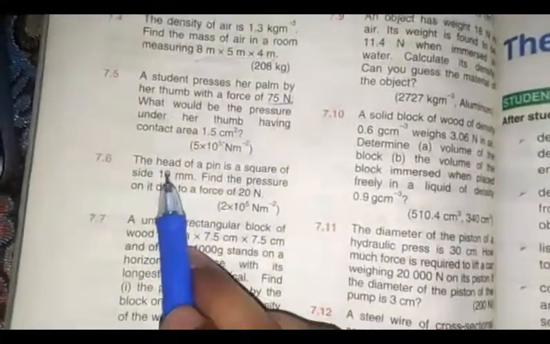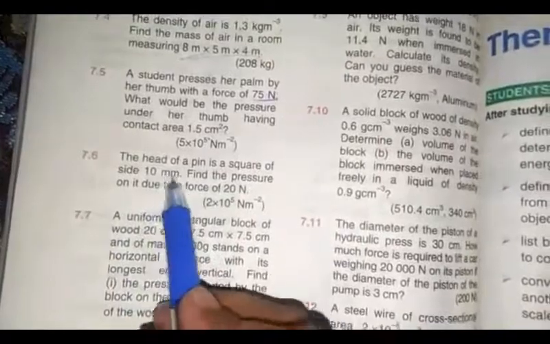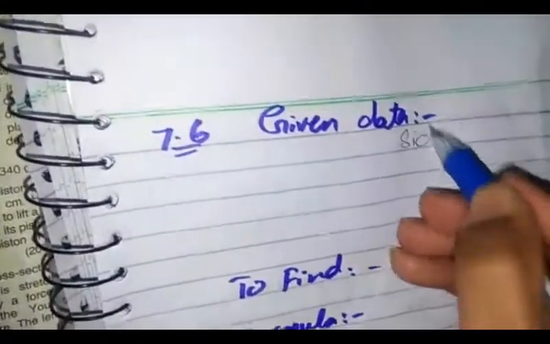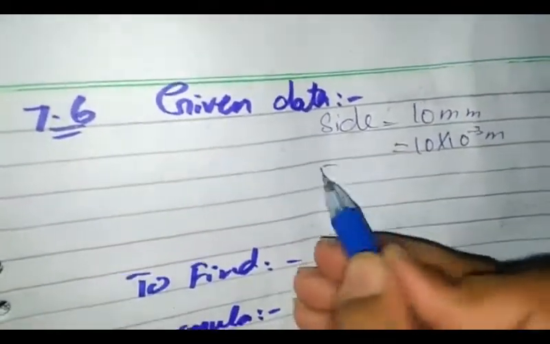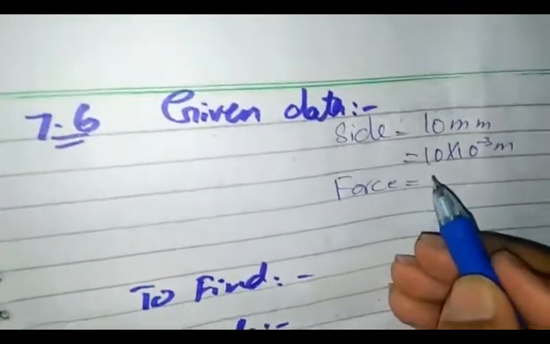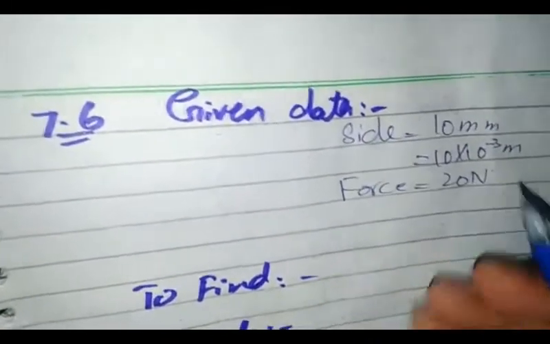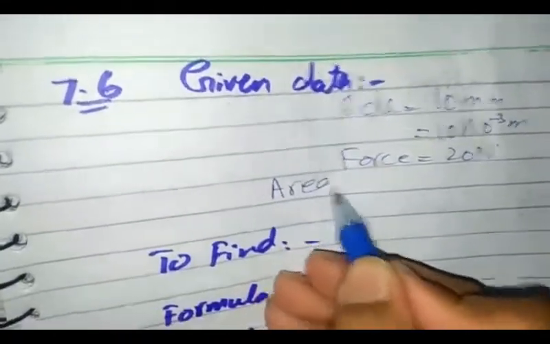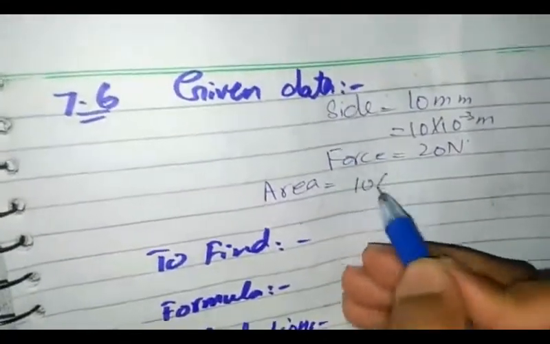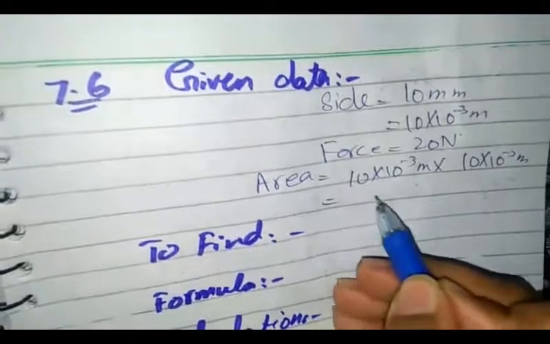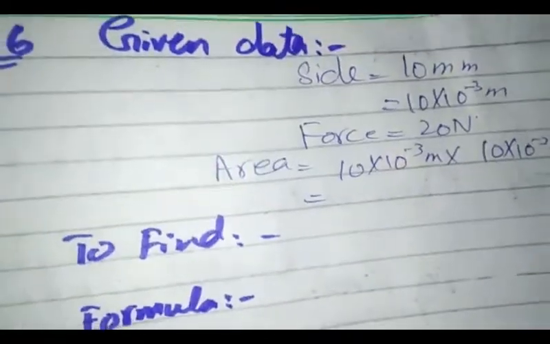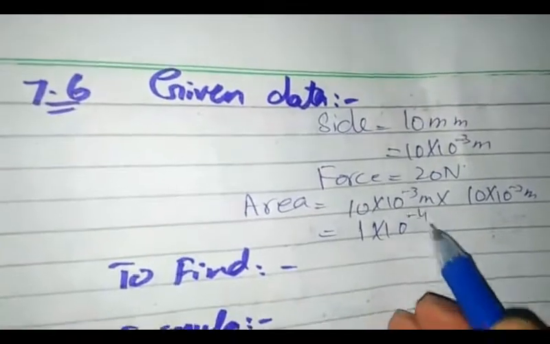Next, numerical number 7.6. The head of a pin is a square of 10 mm side. Find the pressure due to force of 20 Newton. So given data is side, that is 10 mm, 10 into 10 raised to power minus 3 meter, and force, that is 20 Newton. Using side, we can find the area. 10 into 10 raised to power minus 3 meter multiply 10 into 10 raised to power minus 3 meter. So our area becomes 1 into 10 raised to power minus 4 meter square.